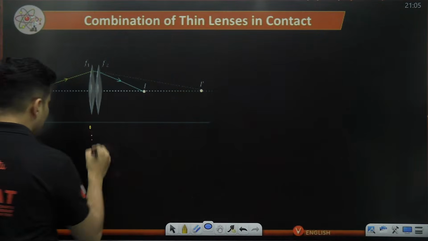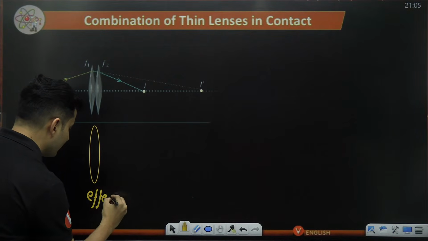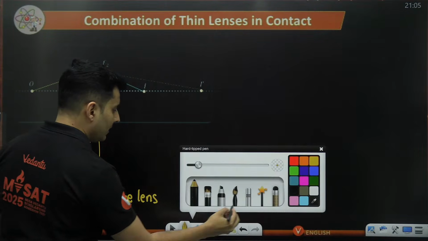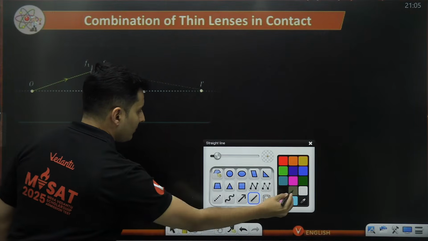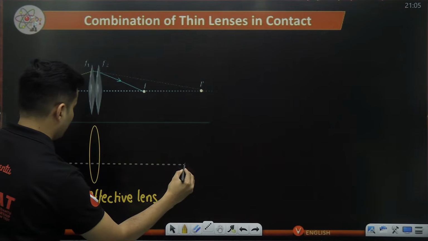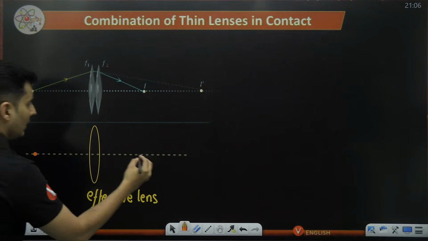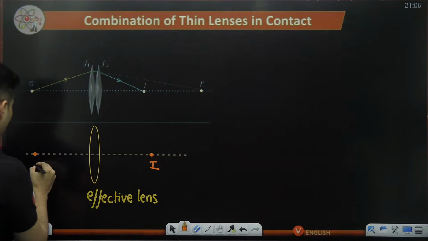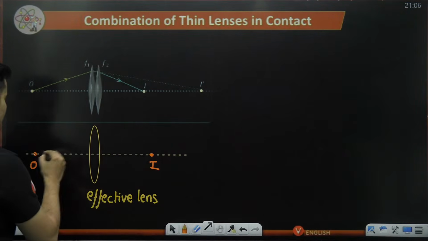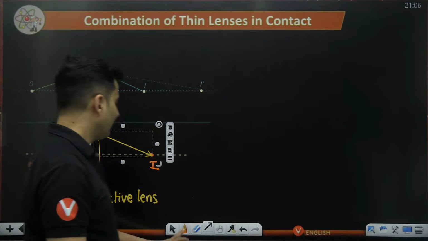In fact, I can just take one single lens, which I now call my effective lens, such that if I place my object at the exact same place where it is placed over here, it will form the image exactly at the same place. That means the rays will refract exactly the way they do in this combination. So that is basically your effective lens.